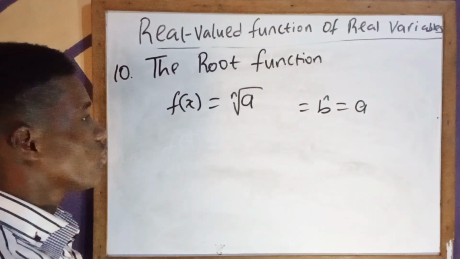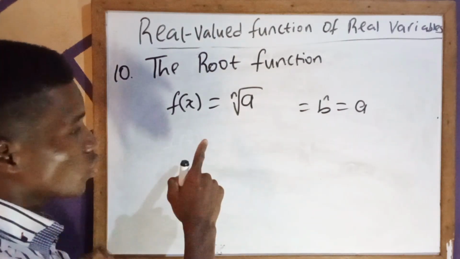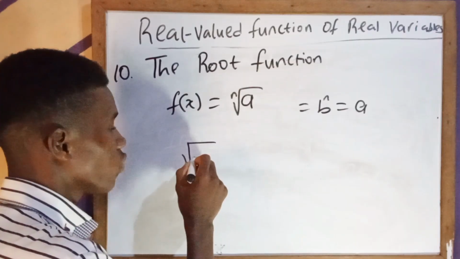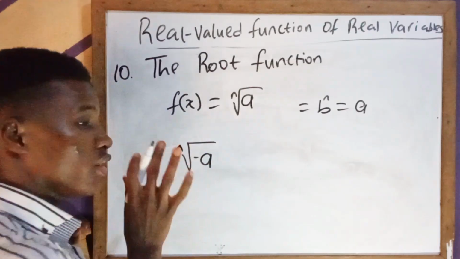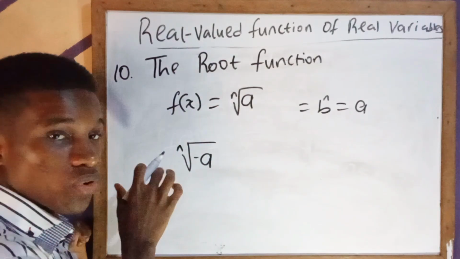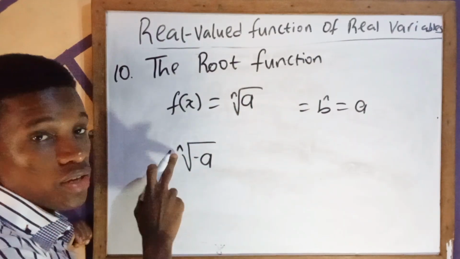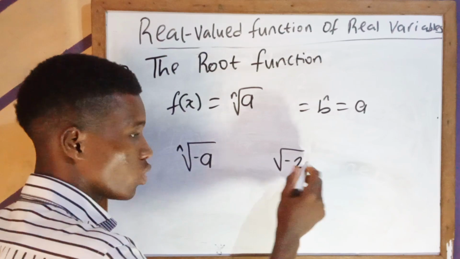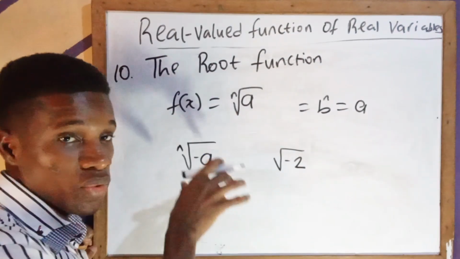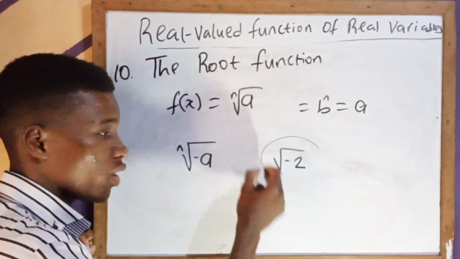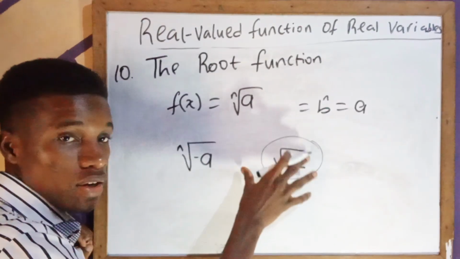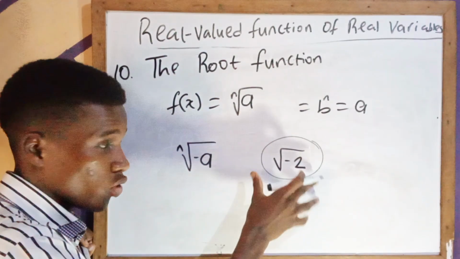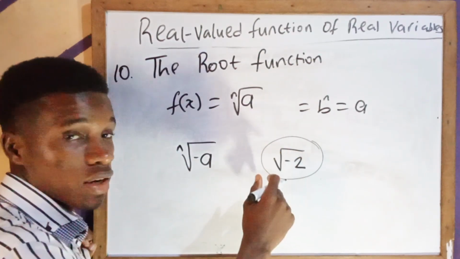So this is trying to tell us that if we are looking for the nth root of a negative number, for example the nth root of minus a, there is no solution for this in R if n is even. Let's say you are looking for the square root of minus 2. This is not in R. Remember, we are dealing with a real valued function of a real variable. This number is not an element of the real numbers, because we know that the square root of minus 1 is an imaginary number.